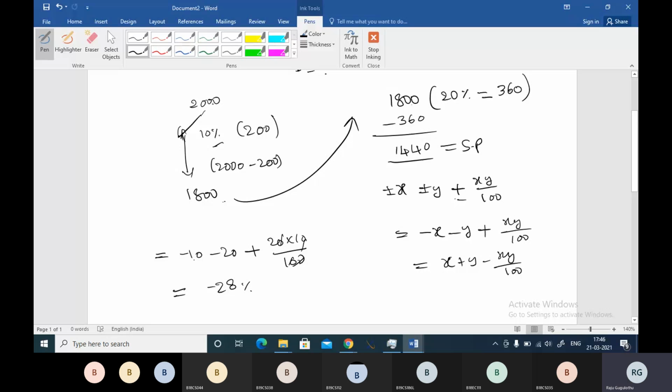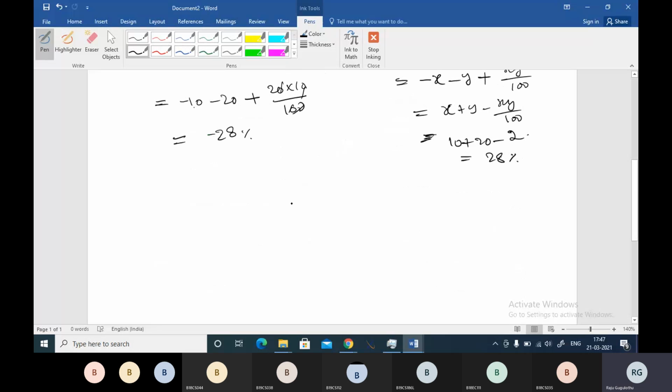If you substitute the other way, you will get positive 28%. Not an issue, because we are going to give the discount overall. 10% plus 20% minus 2, so 30 minus 2, 28 percent. Both will give you the answer. So for your 2000 rupees, you will have to give 28 percent discount, boss.